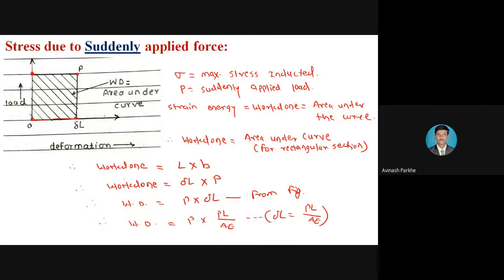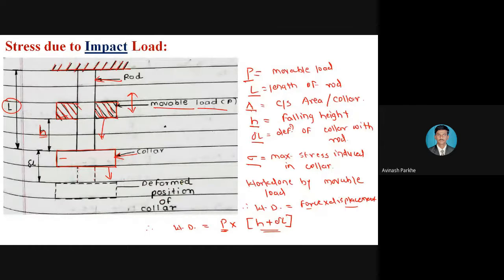In this particular one, the loading diagram is not given, but in suddenly applied load also, whatever the force is applied, that force is applied along the axis. Similarly, in case of an impact loading condition, whatever the movable load strikes on the collar, that movable load is also applied along the axis. Along the axis, हा फक्त इथं कसा आहे? Vertical आहे. The force is applied along the axis.